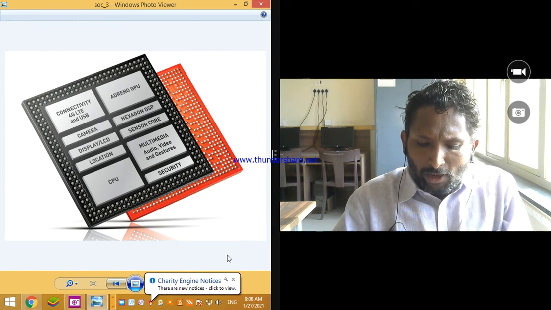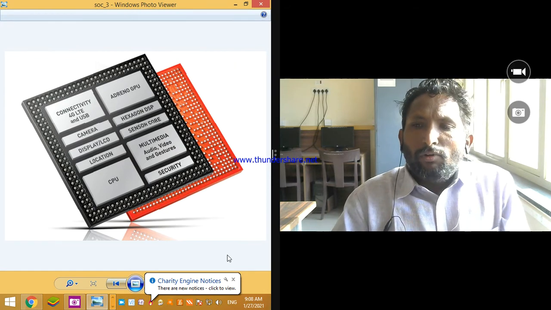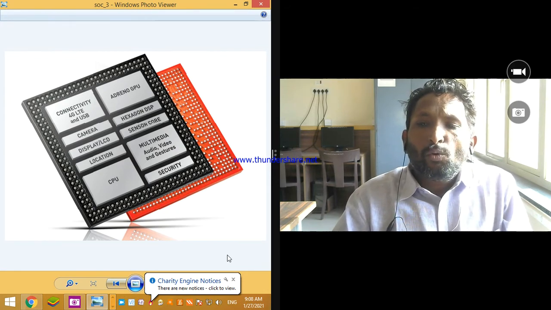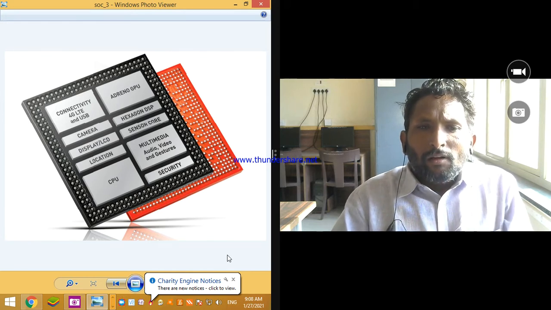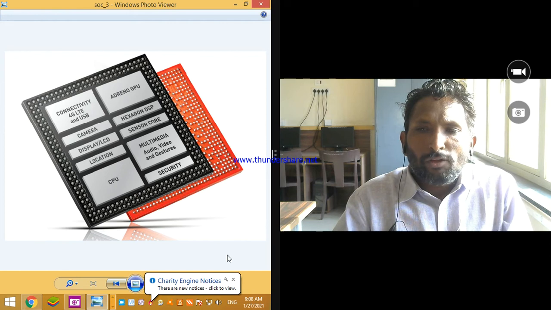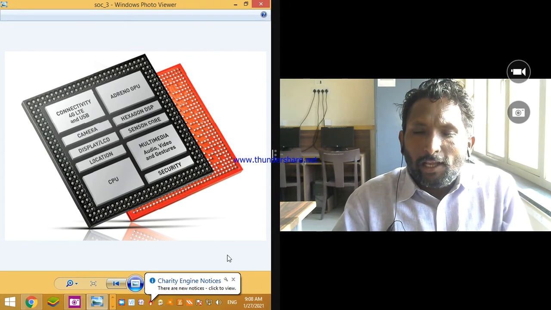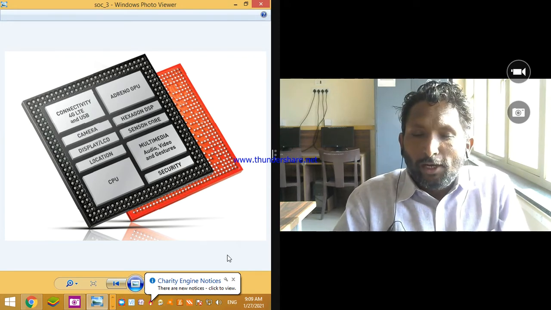In that motherboard, we have seen a complex structure with one major IC, known as the processor. That processor is surrounded by a cooling fan on the motherboard. Different processors like that are available in the market nowadays, for example Pentium 1, 2, 3, 4, now i3, i5, i7. This is the series of processors from Intel.